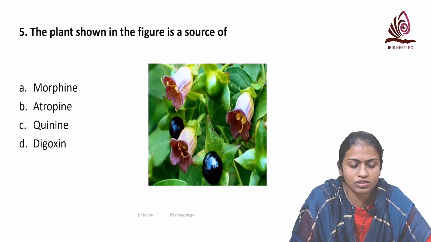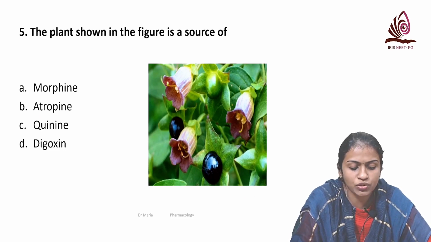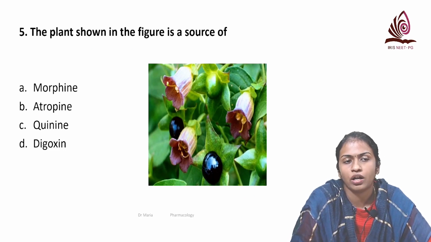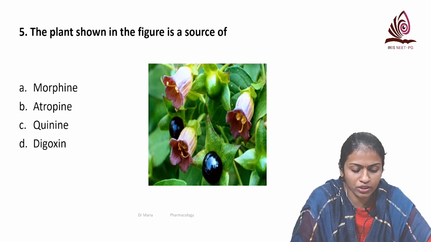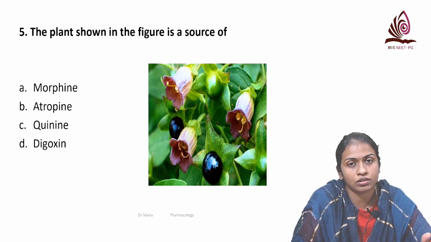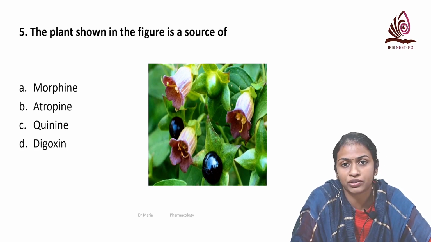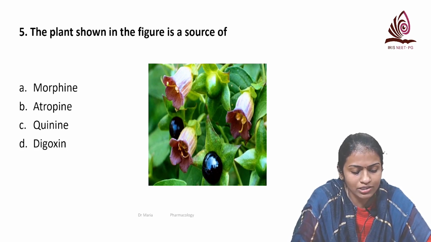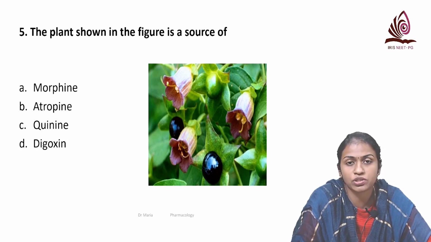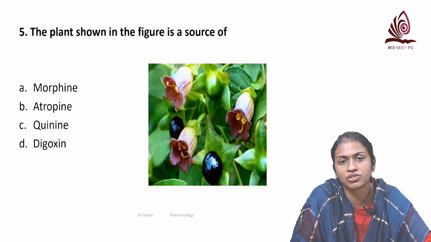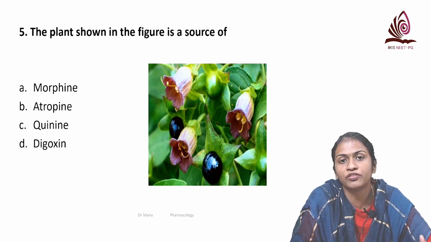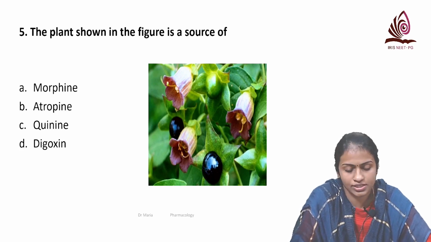The next question is an image question. The plant shown in the figure is a source of morphine, atropine, quinine, digoxin. So this image that is shown is a plant named Atropa belladonna. Okay, and all these drug sources are important ones, which you can just Google and see the images. Now recently all these image based questions, especially for source of drugs, have been asked, and there is